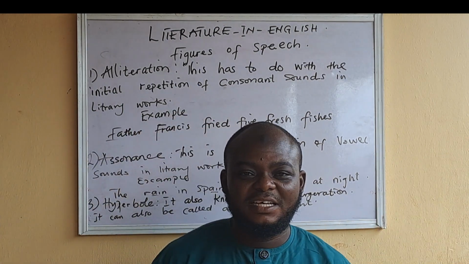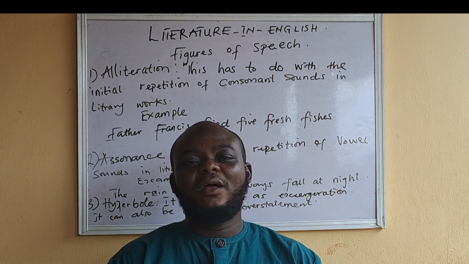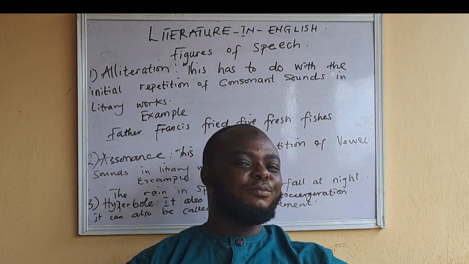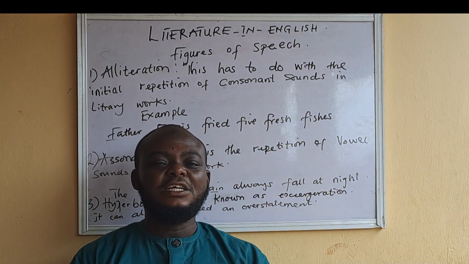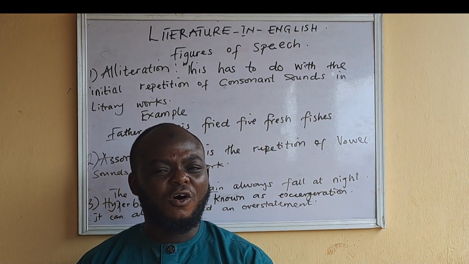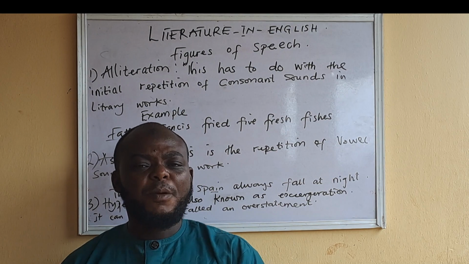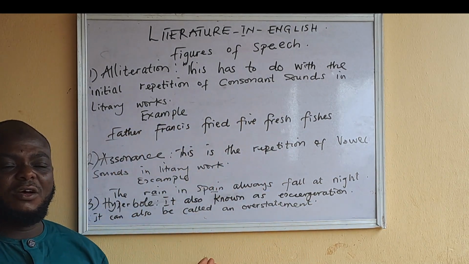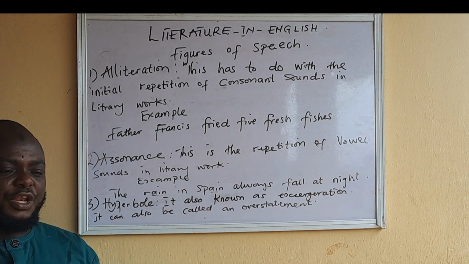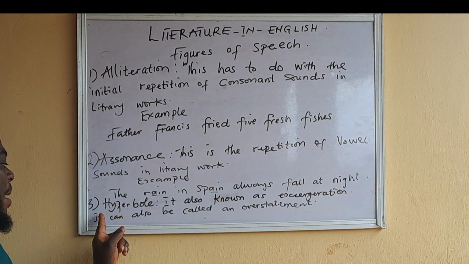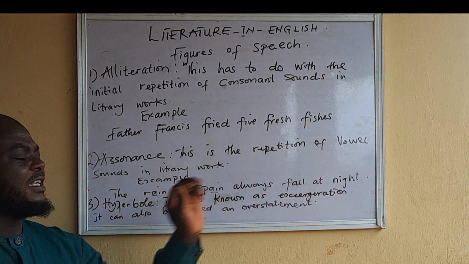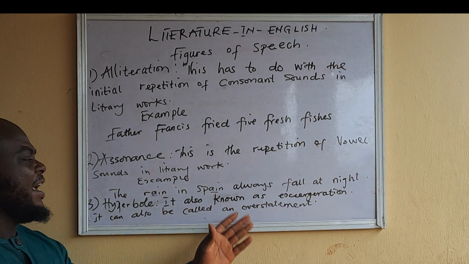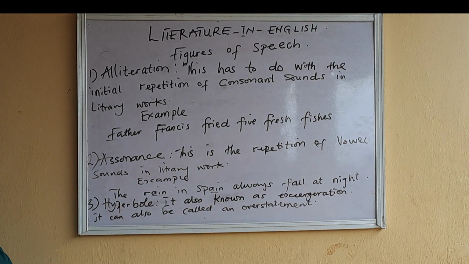Let's say for instance the Olubadan of Ibadan gives birth, and we claim everybody in Ibadan attended the party. It's not possible. We are only saying that to tell us that there are many people at the naming ceremony of the king. So that is an exaggeration, when we are saying a particular thing beyond limit. So it is a hyperbole. It can also be called an exaggeration. Wherever you hear exaggeration, it also means hyperbole.